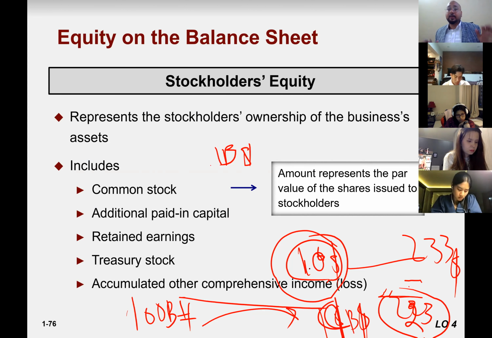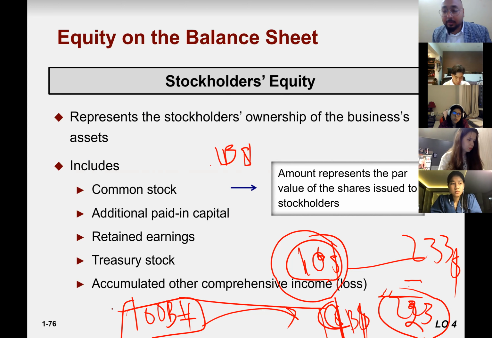So the manager will say that this shouldn't be on our performance, lack of our performance. Why? Because you gave us a target of 100 billion yuan, and we earned 100 billion yuan. But when we remit this 100 billion yuan to the parent company, we have a loss, because we cannot control the foreign exchange market. So we should not be punished for that, right? Other comprehensive income or loss.